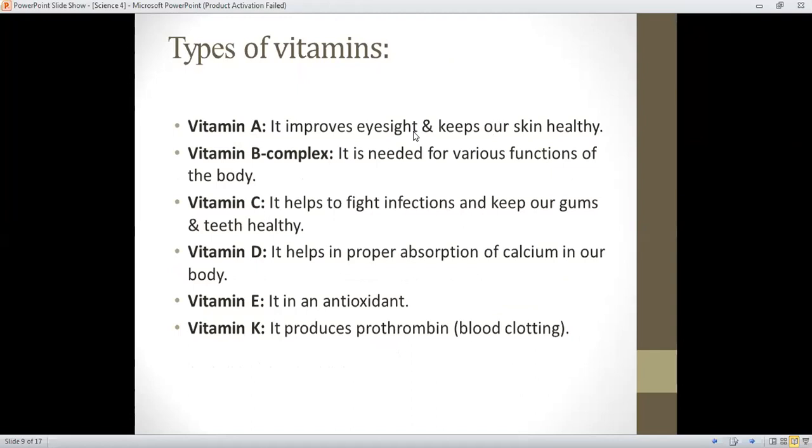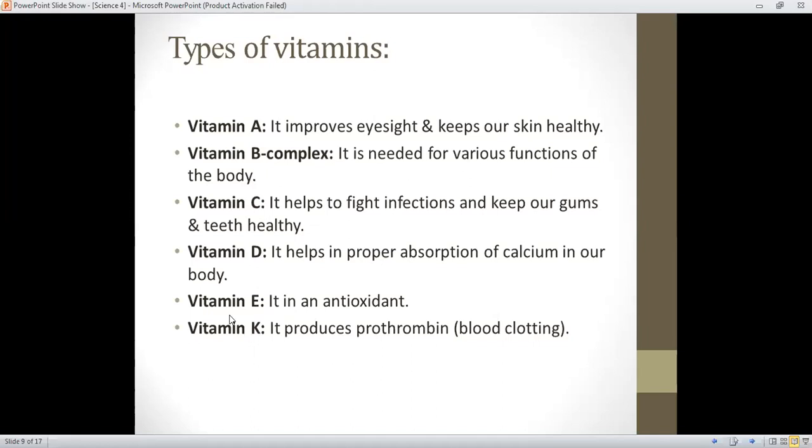It's needed for the various functions of the body. Vitamin C helps to fight infections and keeps our gums and teeth healthy. Vitamin D helps in proper absorption of calcium in our body. And the basic source of vitamin D is also sunlight.